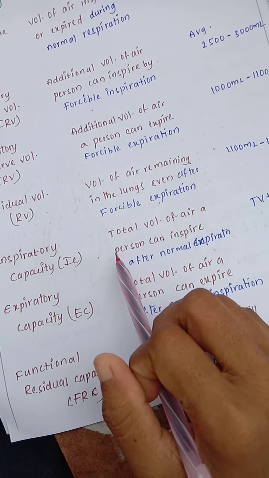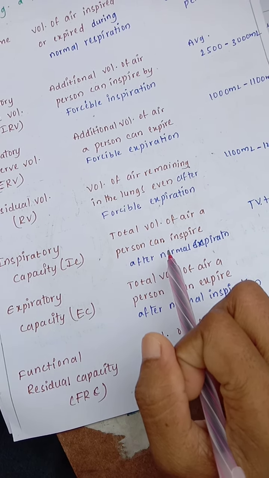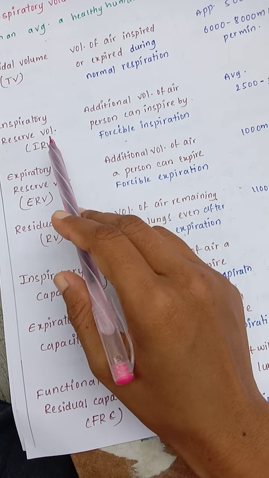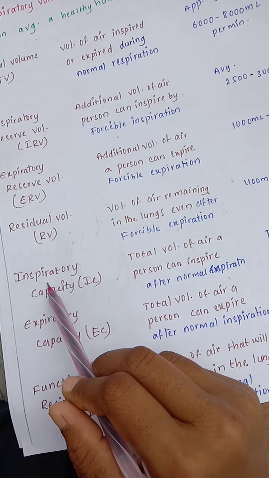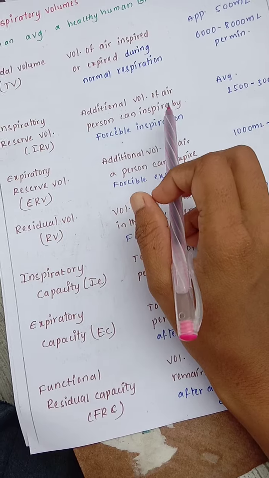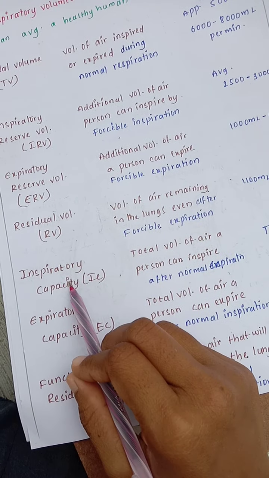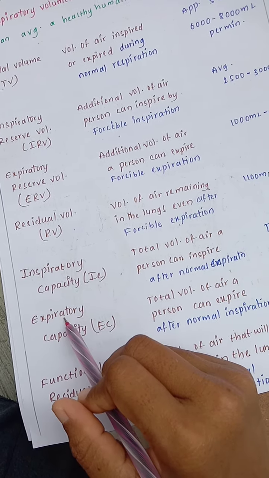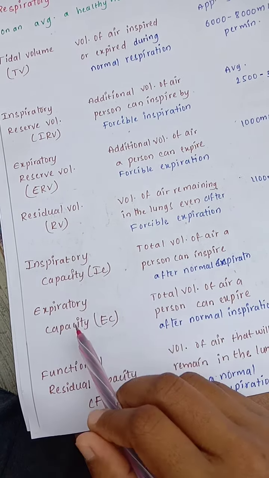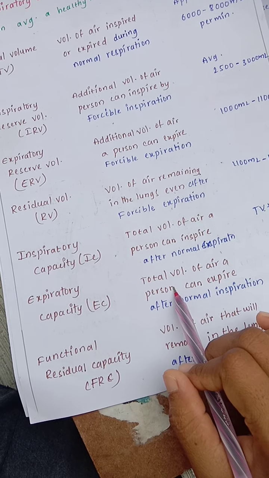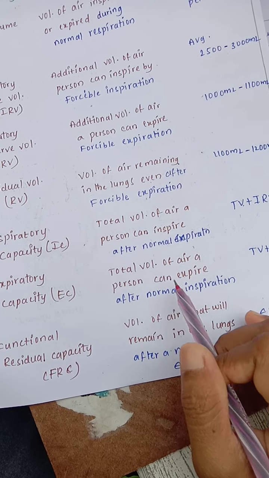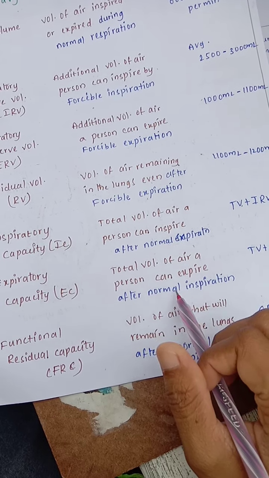Inspiratory capacity: the total volume of air a person can inspire after a normal expiration is called the inspiratory capacity. So tidal volume along with the inspiratory reserve volume is the inspiratory capacity. If you add these two values, 500 plus 2500, you get the inspiratory capacity. Expiratory capacity: expiratory reserve volume along with the residual volume is called the expiratory capacity. It is the total volume of air a person can expire after a normal inspiration; it is the reverse. Okay, so highlighted.